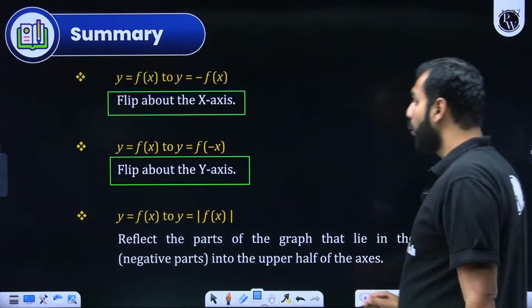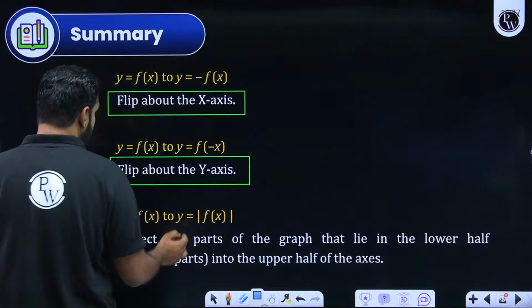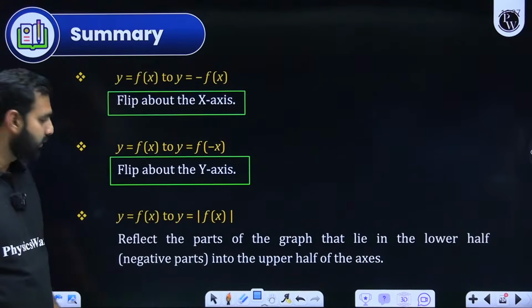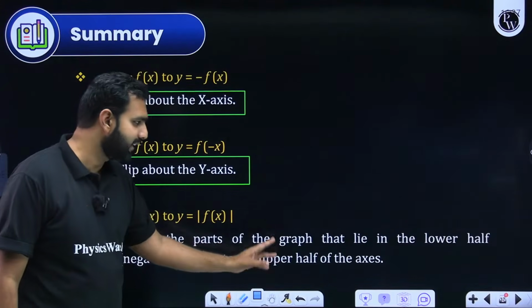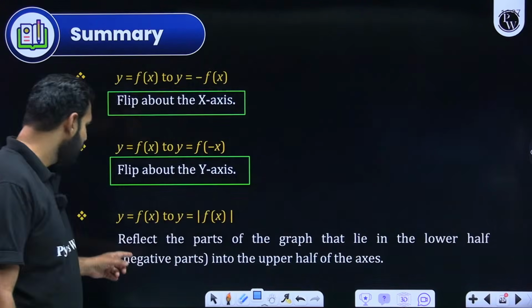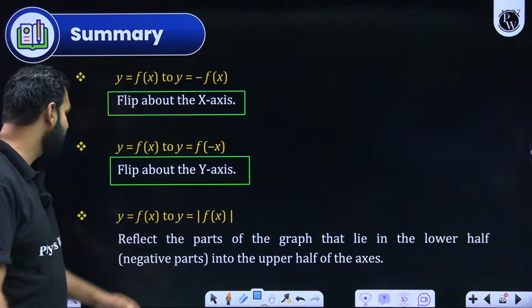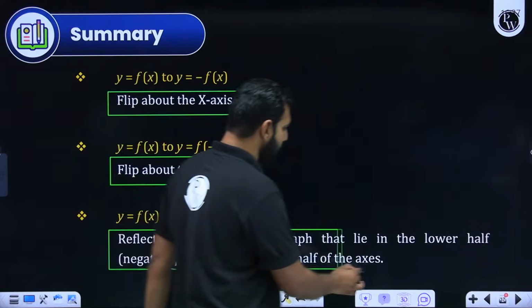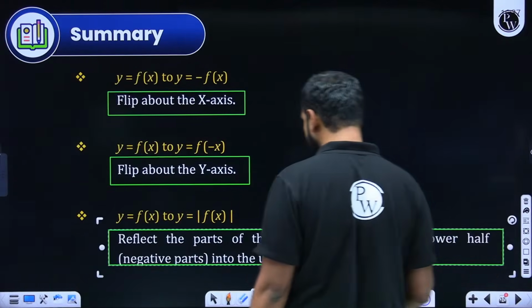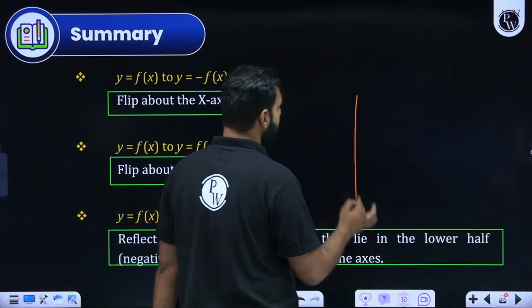Now here, when I wish to draw the graph of mod of f of x, what you do is reflect the parts of the graph that lie in the lower half, that is the negative part, into the upper half of the axis, and that's how you draw the graph of mod of f of x. Did you get that? Or if you didn't, let me just simply demonstrate it very quickly.